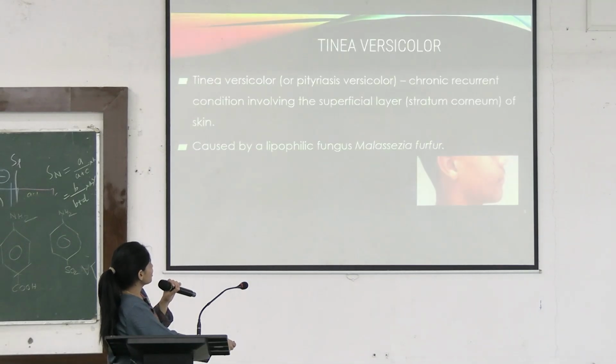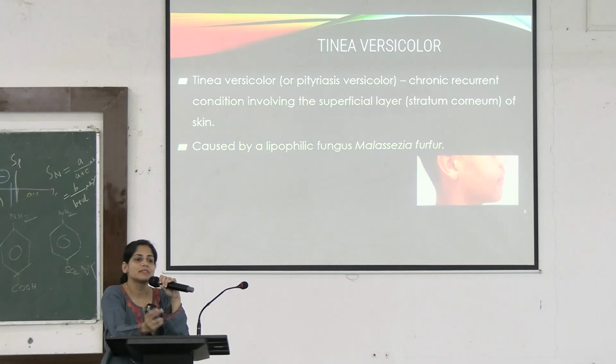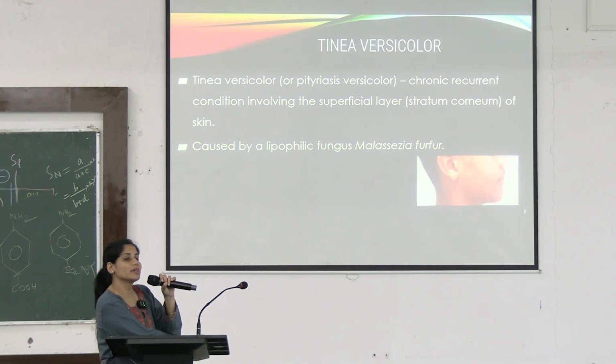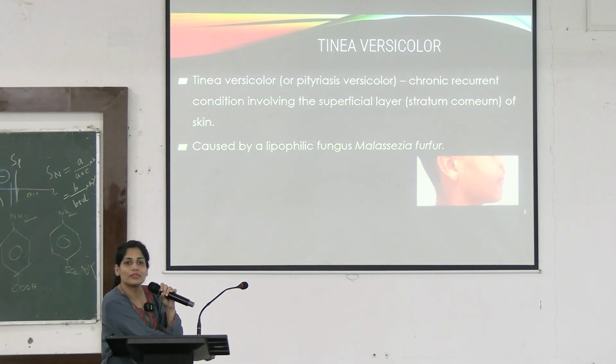Then coming to superficial mycosis, we will see Tinea versicolor, we will see Piedra and we will see dermatophytes. Among dermatophytes, there is a huge classification. Further, it is classified into the fungus based on where they attack. So first disease here we are seeing is Tinea versicolor. What is it caused by? It's caused by Malassezia furfur.